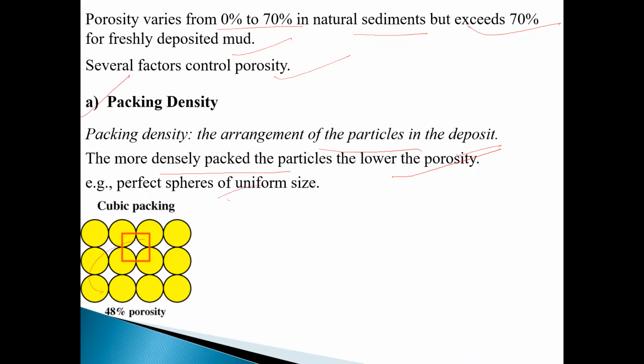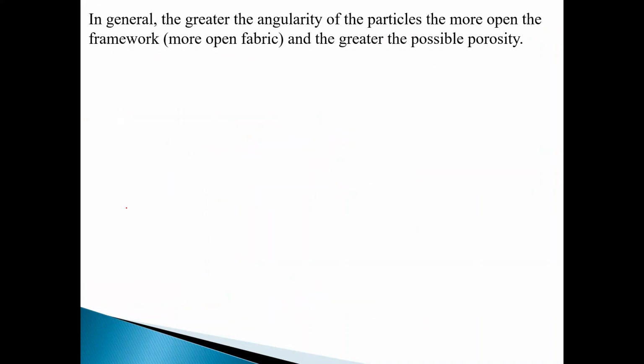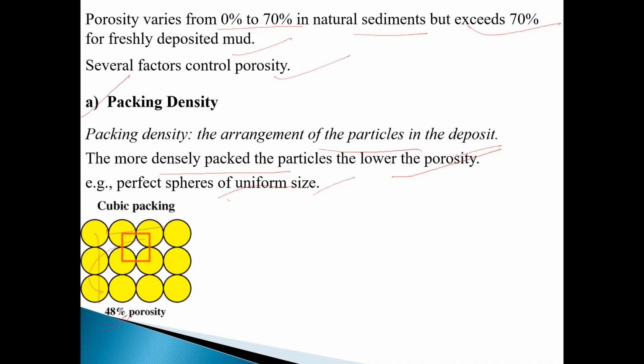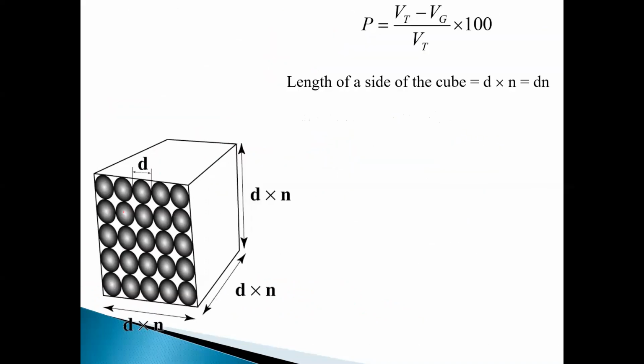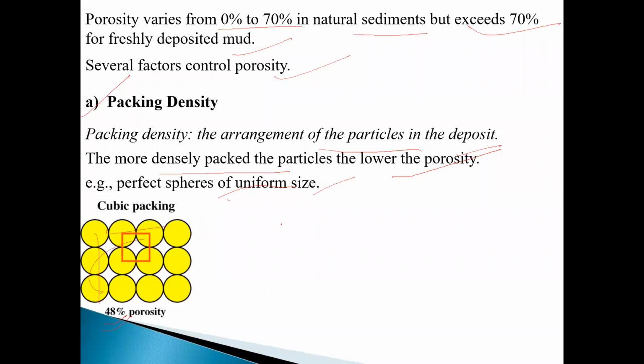Take perfect spheres of uniform size. This is cubic packing, where grains lie side by side and one over another. Cubic packing has a porosity of 48%. Another packing is rhombohedral packing, which looks like this.